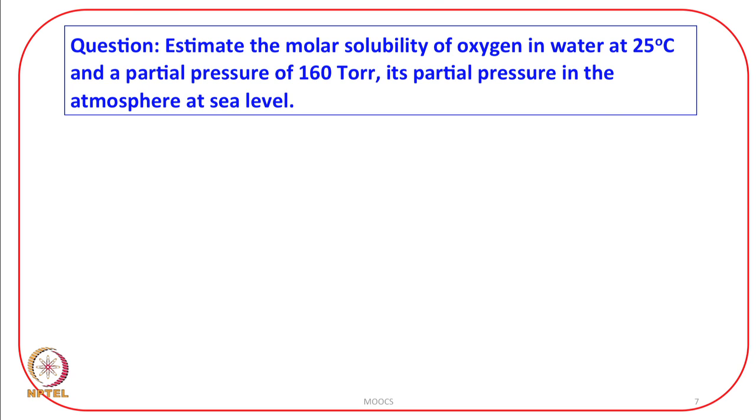The molar solubility of oxygen in water is to be determined, and we know that the concentration of oxygen in water is very low, and therefore, we can conveniently use Henry's law.